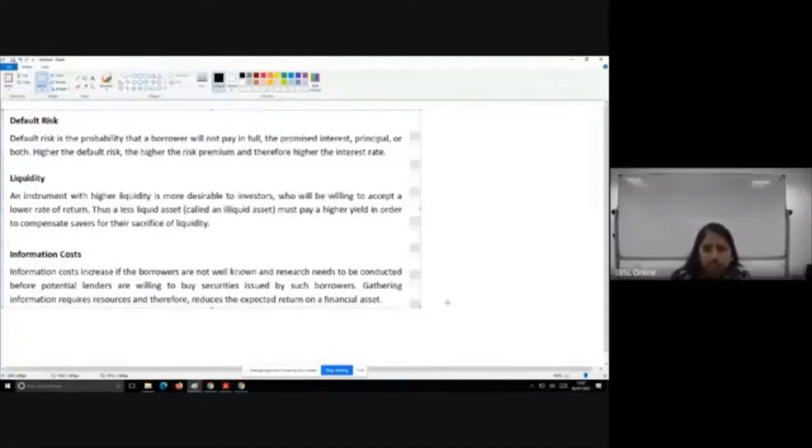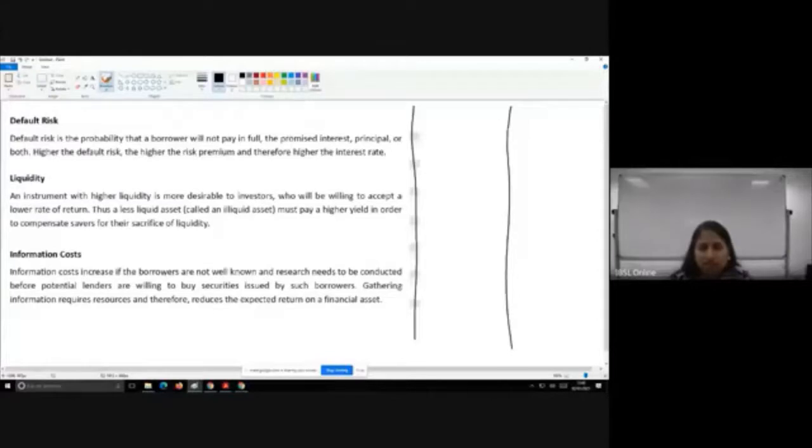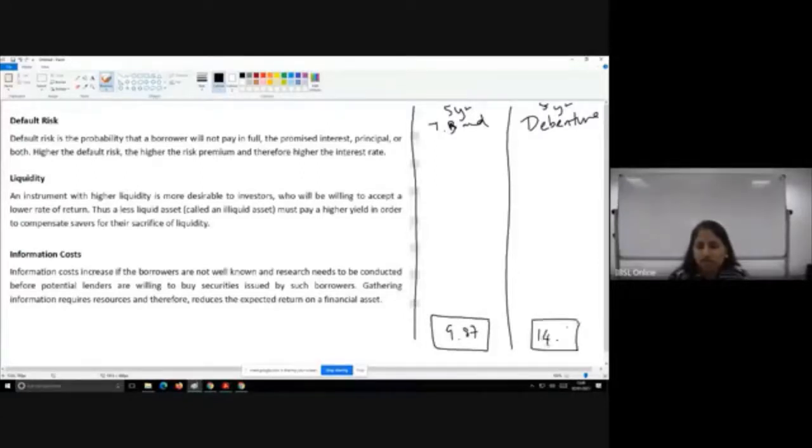So we looked at two assets. We had a 5-year T-bond and we had a 5-year debenture. $9.87, 14.5%.